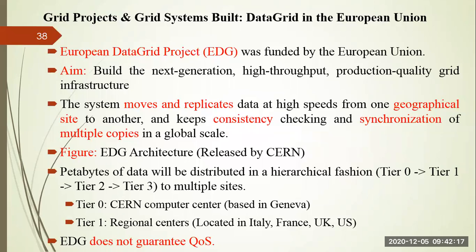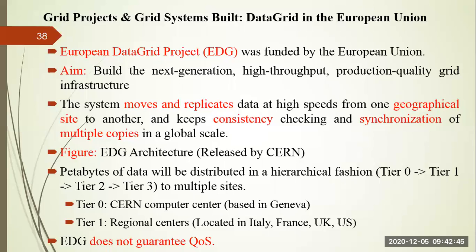So the copies of the data available in various geographical sites should all have the same data, so that consistency can be maintained in every site. At any point of time, if you want to access particular data, you will get the latest details without getting an old copy, right?